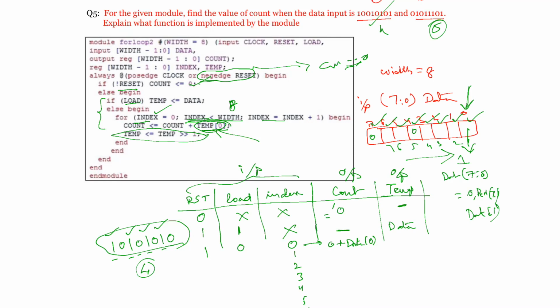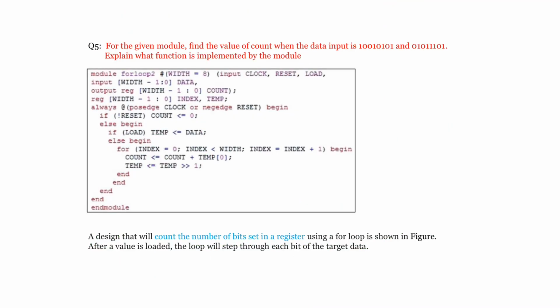Next. So this is the answer. This design will count the number of bits set in a register. That means the number of ones present in a register. So what is the disadvantage of this one?